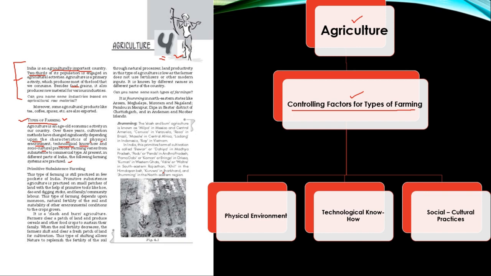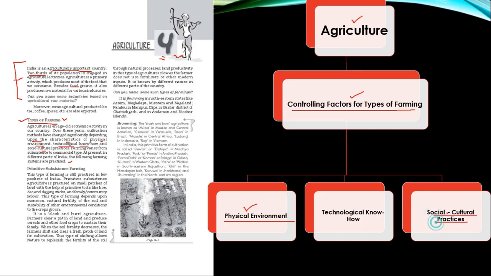So there are various factors on which our agricultural types, farming or practices have been undergoing changes, and there are some other factors that will determine the nature of agricultural activity, that is, the physical environment of an area, a very important aspect, and of course the socio-cultural practices.